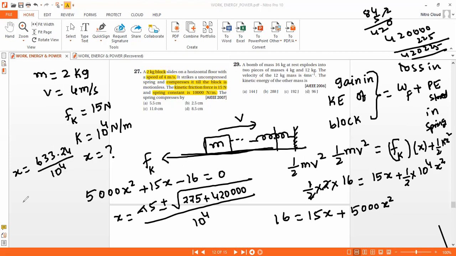So x is 0.0633 meters, that is nothing but 6.33 centimeters.